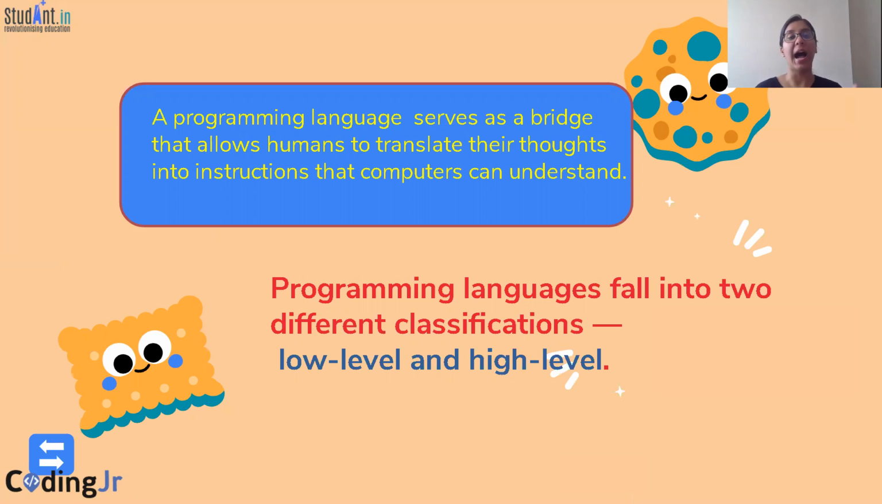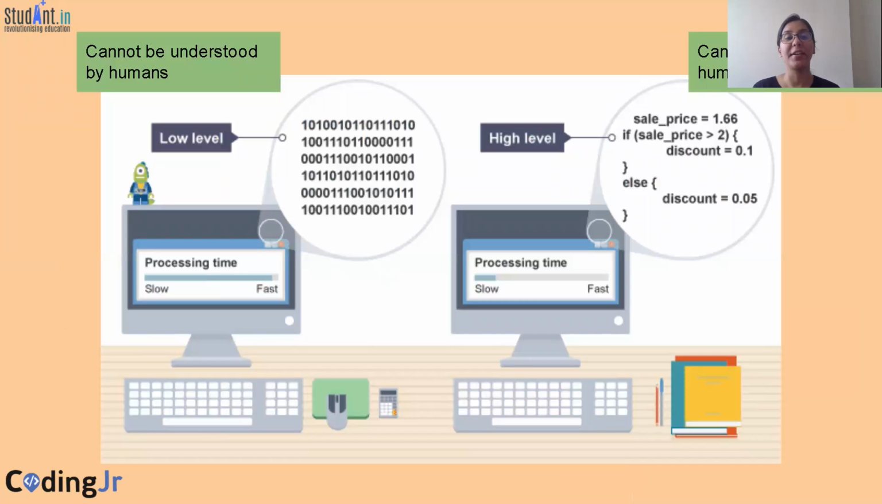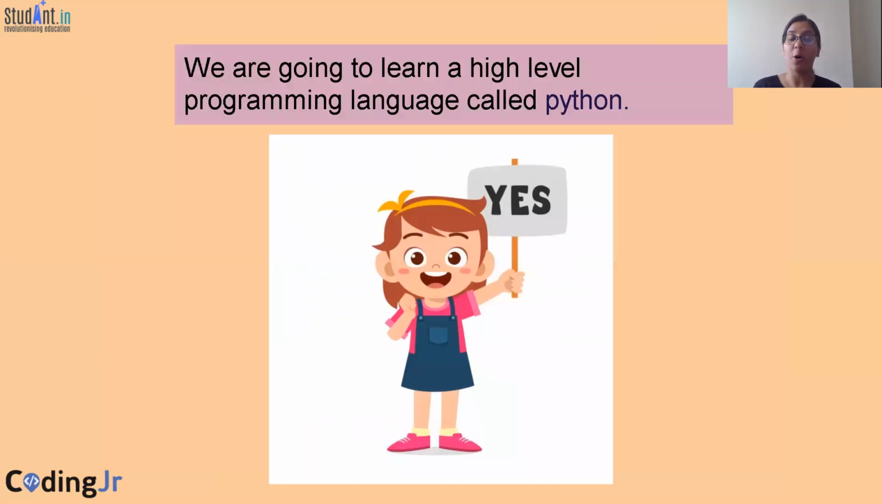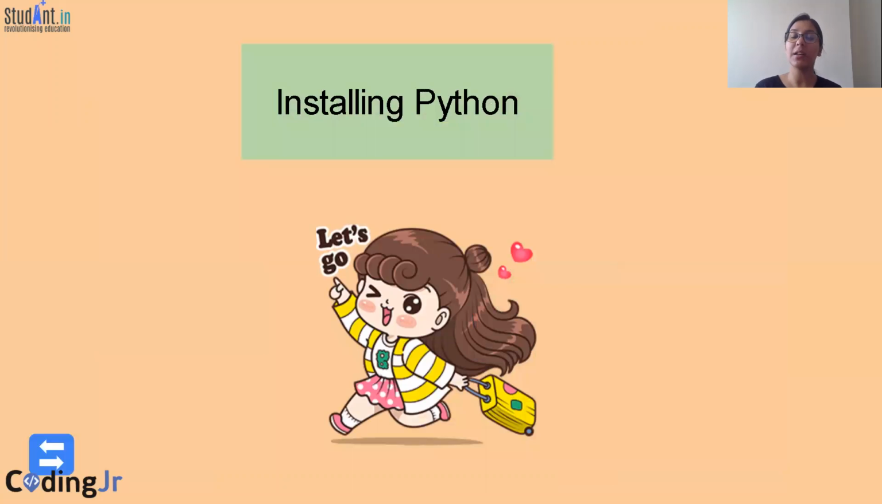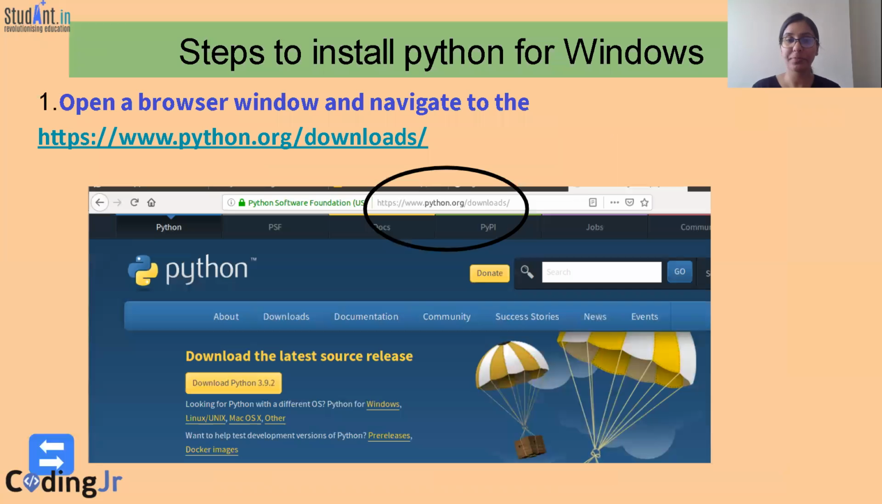Programming languages can be high level and low level. Low level programming languages cannot be easily understood by humans because they are written in binary code. And the high level language can be understood by humans. Now, Python is an easy to learn, powerful high-level programming language. Now, let's learn how to install Python.